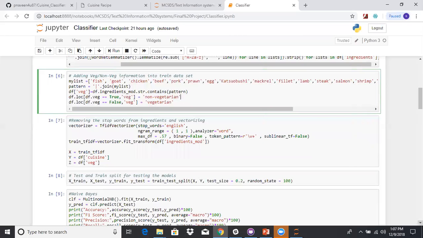So to do that, we have used the TF-IDF vectorizer, which has some inbuilt functions, like removing the stop words such as the, or, and. The TF-IDF vectorizer will remove those stop words, then use an analyzer function to vectorize it as individual words or as pairs of words.